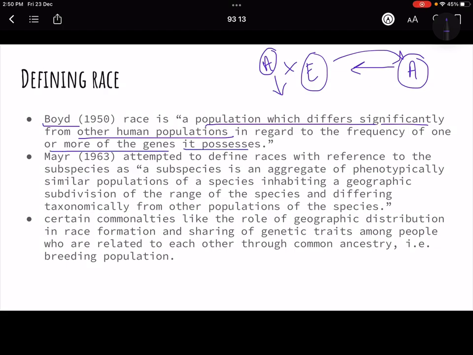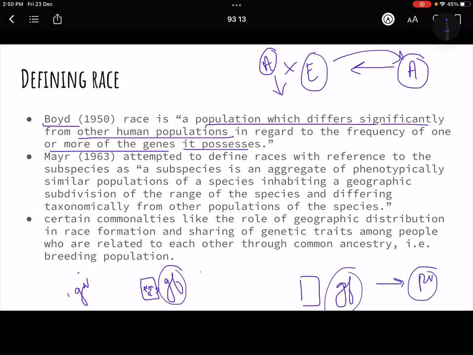That means there are two groups of population, and they have genetic frequencies which differ from each other, obviously, because a genotypic variation will ultimately show us the phenotypic variation that we are talking about, right? So this is what Boyd says.